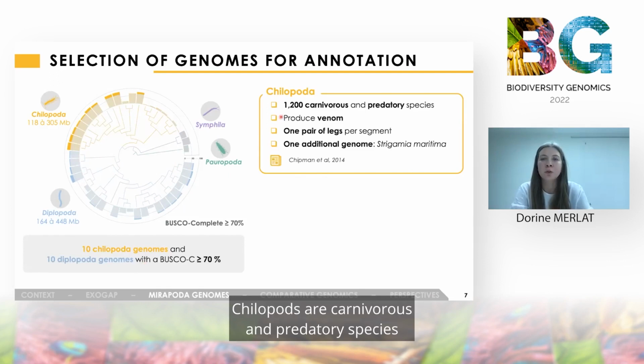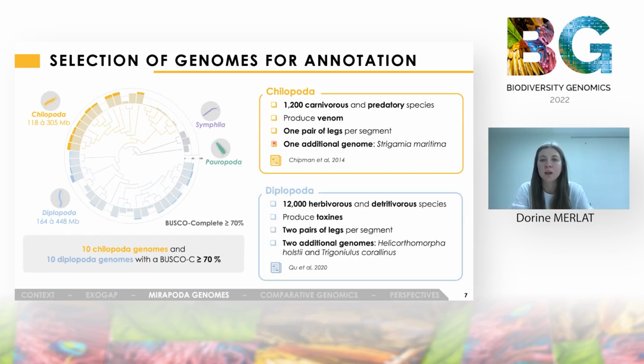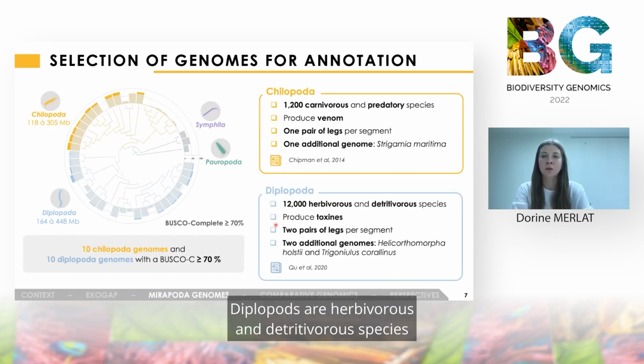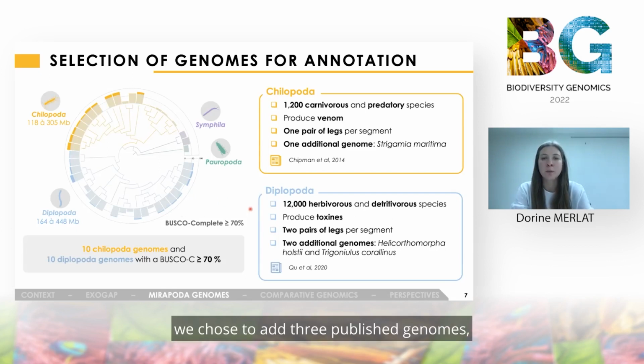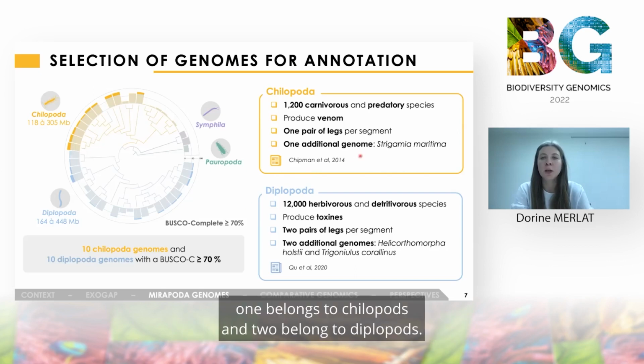Chilopods are carnivorous and predatory species producing venom. They have only one pair of legs per segment. Diplopods are herbivorous and detritivorous species producing toxin, and they have 2 pairs of legs per segment. And in addition to our 20 genomes, we chose to add 3 published genomes. One belongs to chilopods and 2 belong to diplopods.